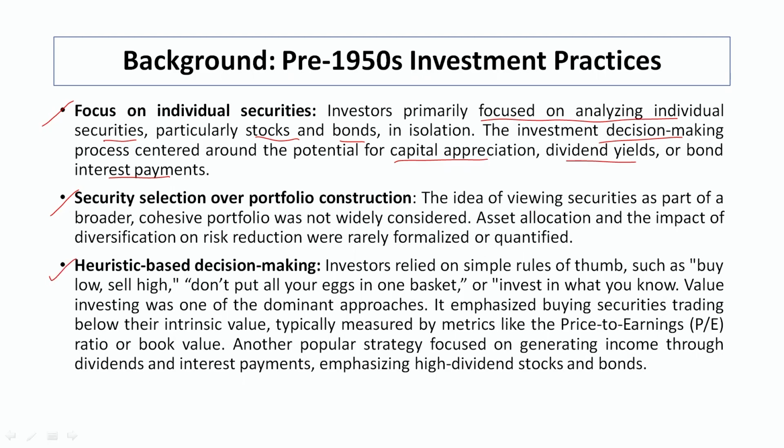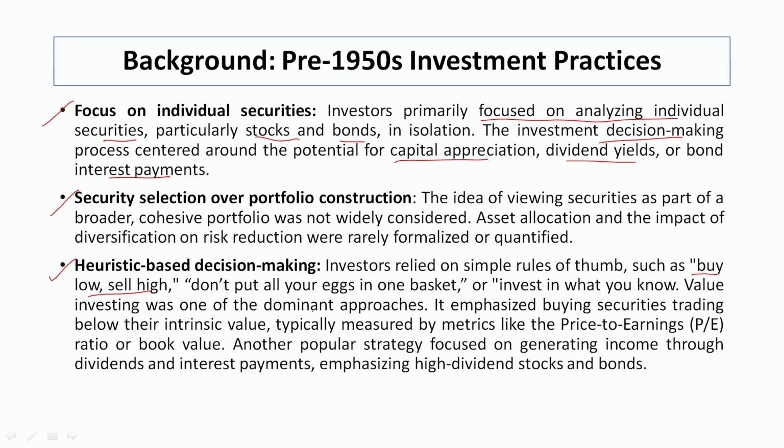Heuristic based decisions. There are certain rules of thumb that were propounded or were quite popular at that point of time. Still it is quite popular in case of amateur investors, who used to follow these rules of thumb. The first is buy low and sell high. If the equity price is going down, it's time to purchase the stock, and if the equity price is going high, then it's time to sell the stock.